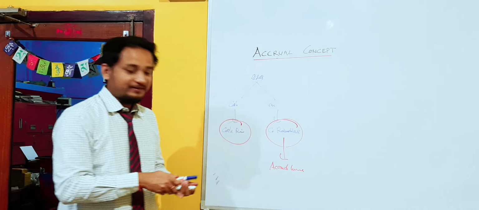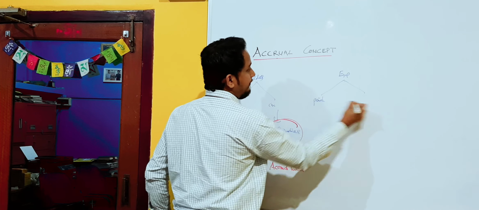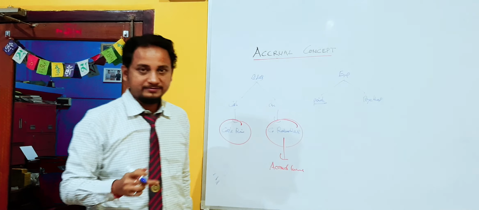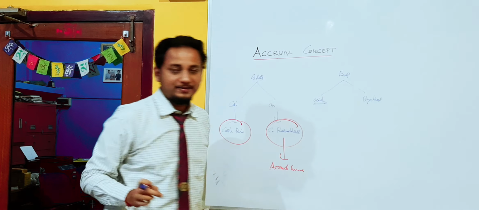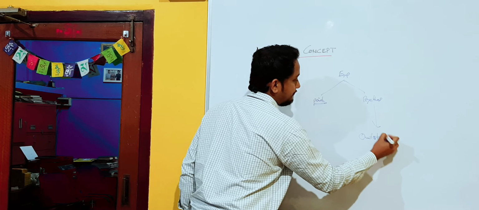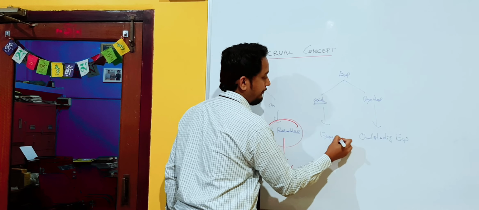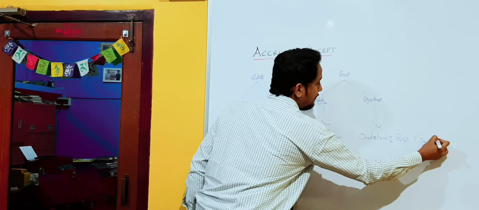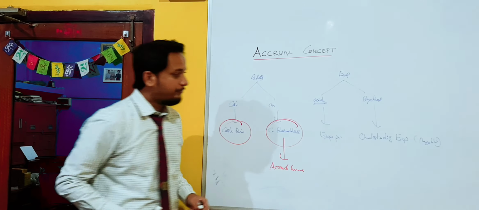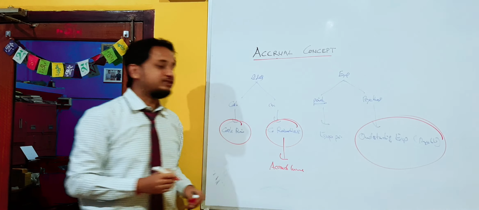The same thing happens in the case of expenses. Expenses paid arise out of cash transactions, cash purchases, and payable arises out of credit purchases. So that is called outstanding expenses. That is expenses paid, and that is payable. So here also we see that the cash concept considers only the expenses paid, whereas the accrual concept considers expenses payable, which is called outstanding expenses.